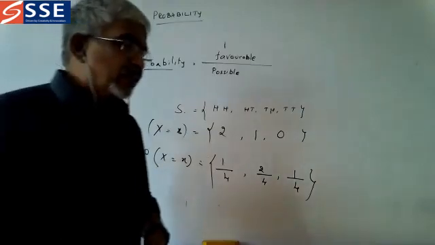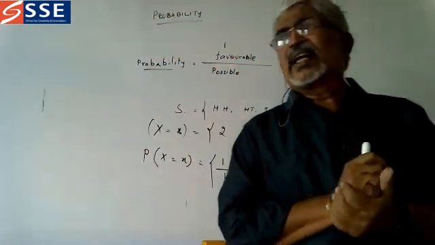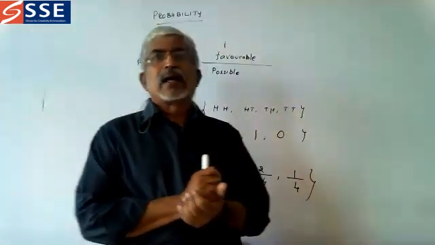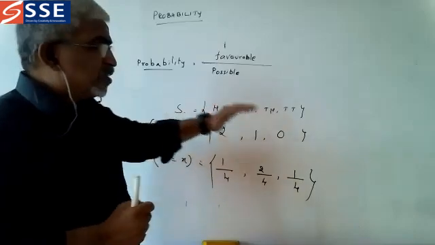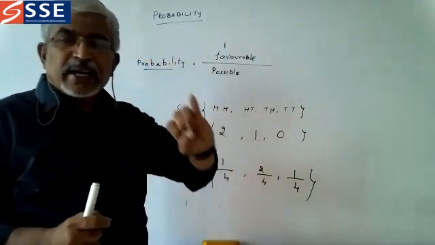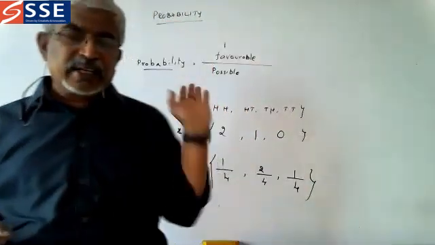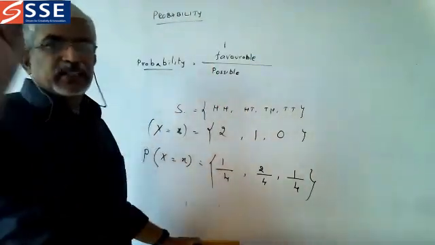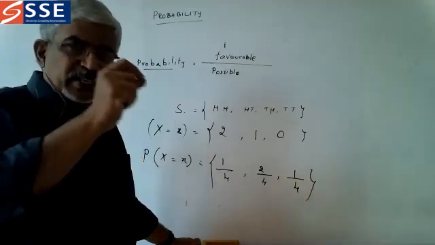We are not going for continuous random variable at present. So discrete random variable is countable: the random variable x takes finite or countably infinite values. It is called discrete random variable. Okay, we got that.